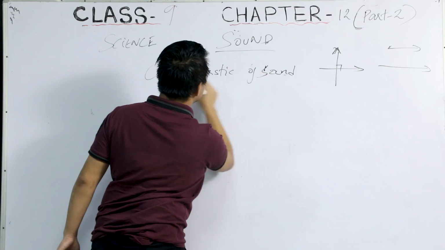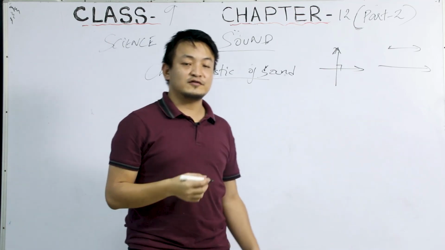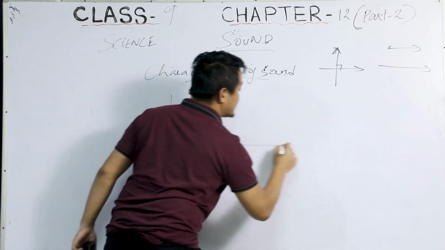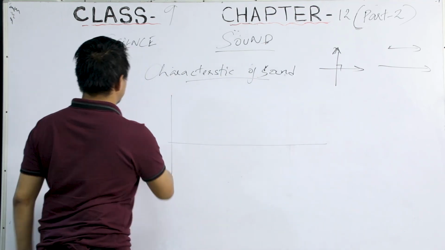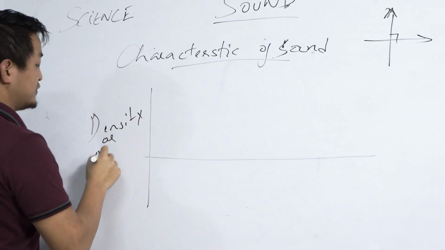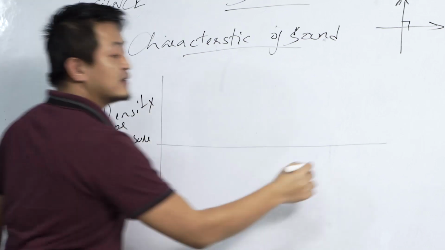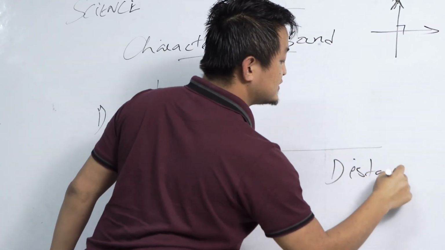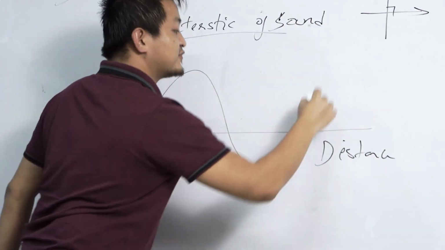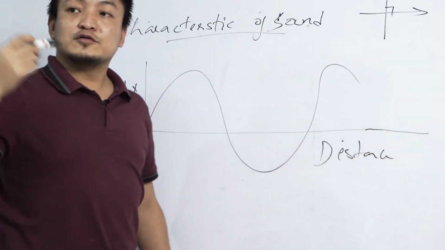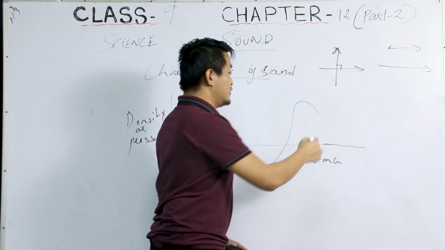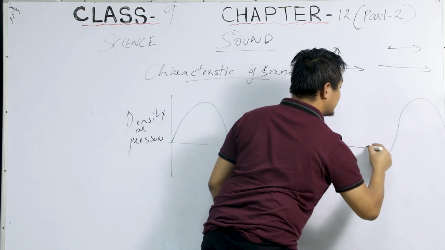Characteristics of sound waves. As you all know, sound travels in the form of a wave, right? So we'll see it in this way. Here, let's say this is the density or pressure, and here, this is the distance. Clear? So students, sound travels in this form. Sound is produced through vibration, and vibration means to and fro. So this is how they travel.